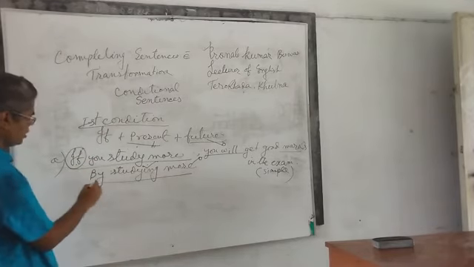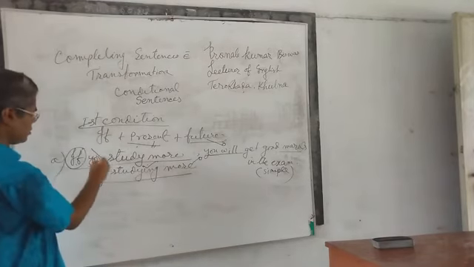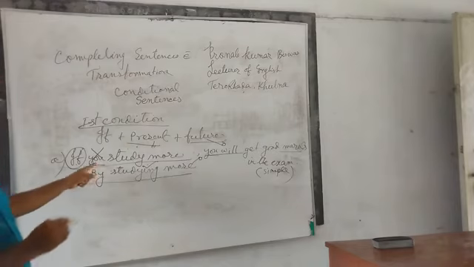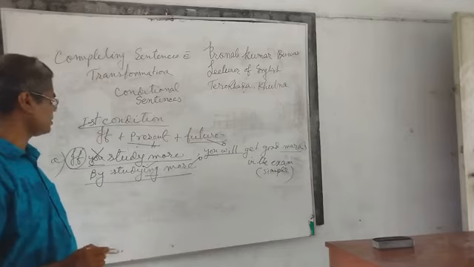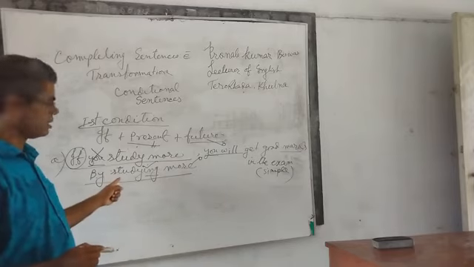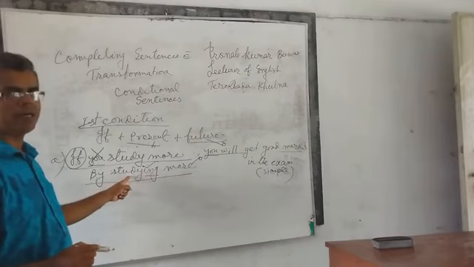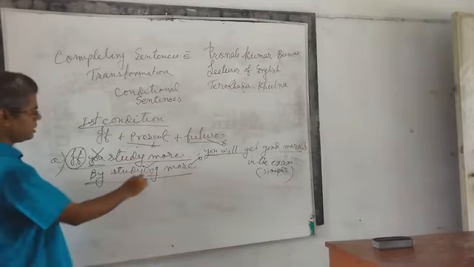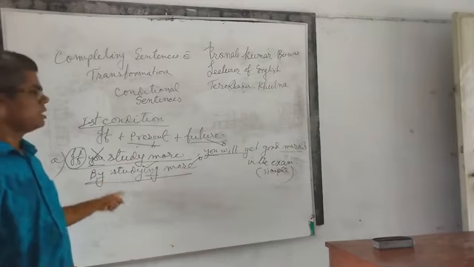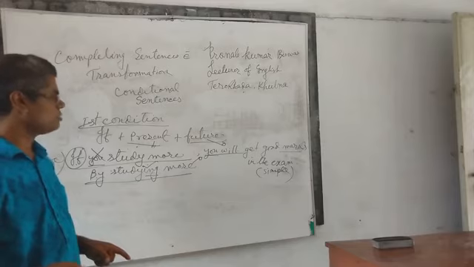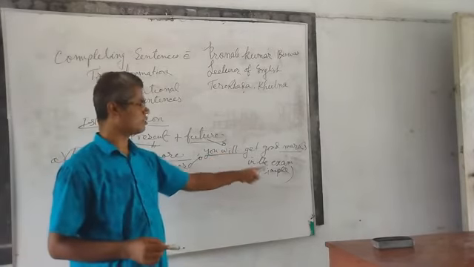Instead of if, you have to put by. The subject you and you are the same, so you omit that subject. And with study, ing is added, so you add ing to the main verb study. So by studying more, you will get good marks. If you write this way, your duty has been done. That means you are able to transform the sentence from complex to simple.